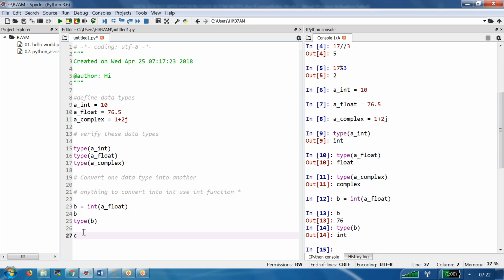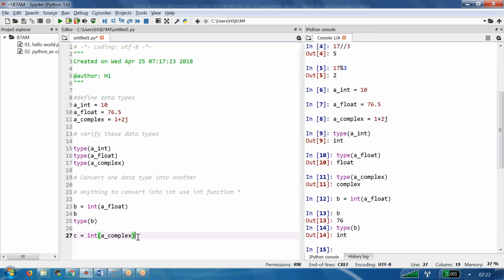Next point. For example, C is equal to int of a underscore complex. What is the value available in a underscore complex? 1 plus 2j.